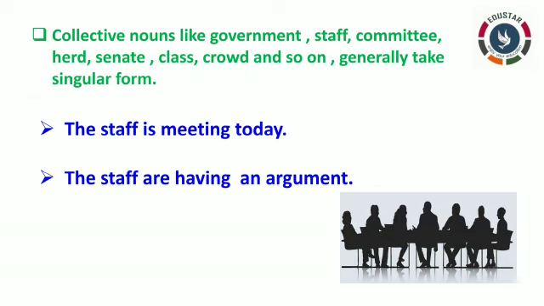See here, I have given a sentence. The staff is meeting today. See the next one. The staff are having an argument. So in this sentence you can use either a singular verb or a plural form of verb. Both are correct. You have to analyze the sentence properly and then use it. Okay, now let's move on to the next one.